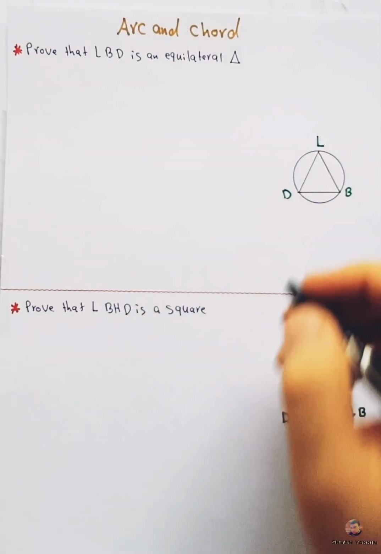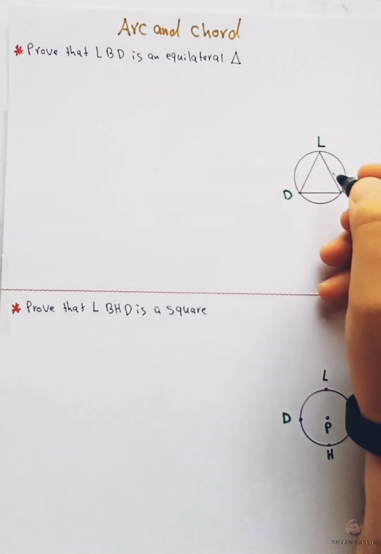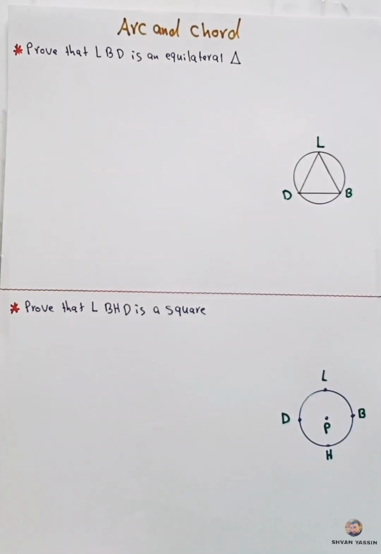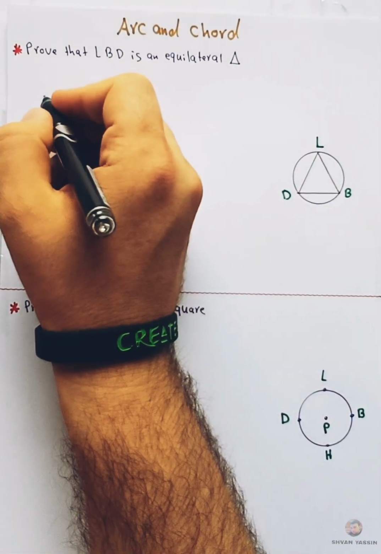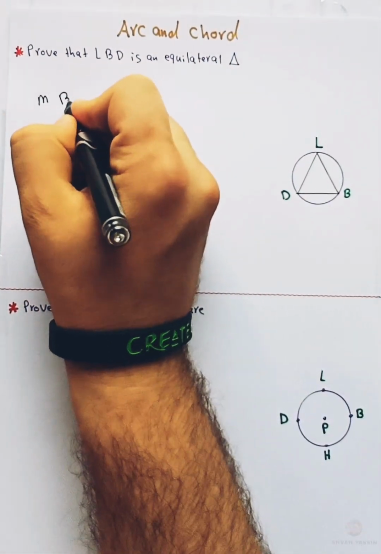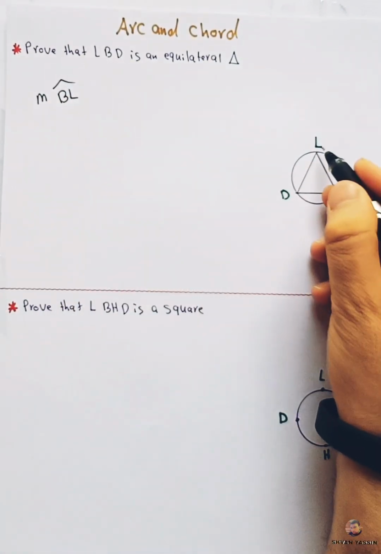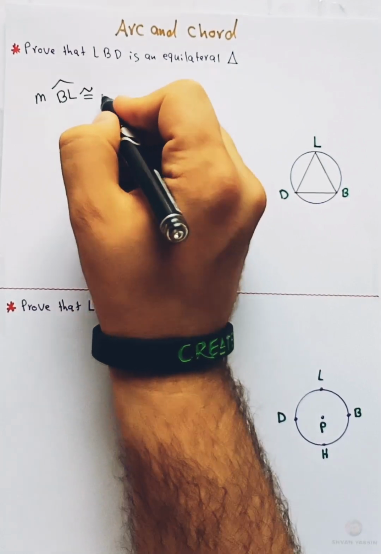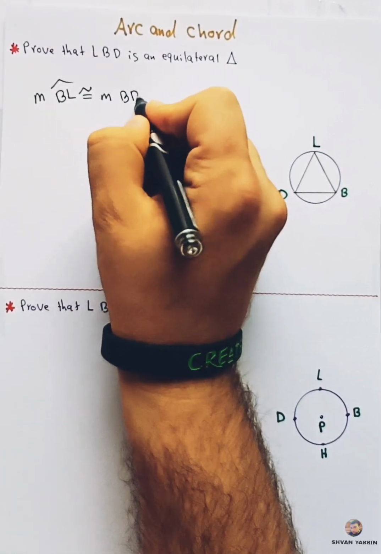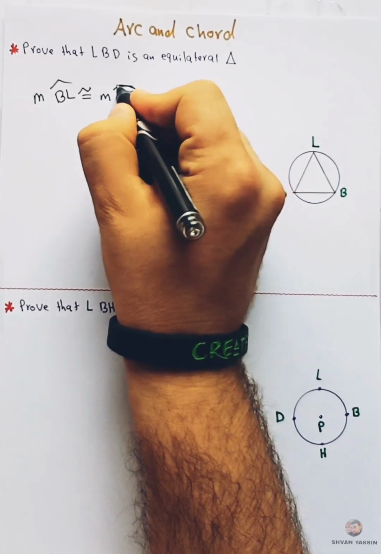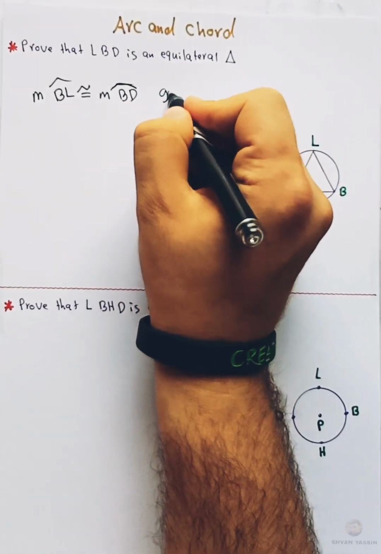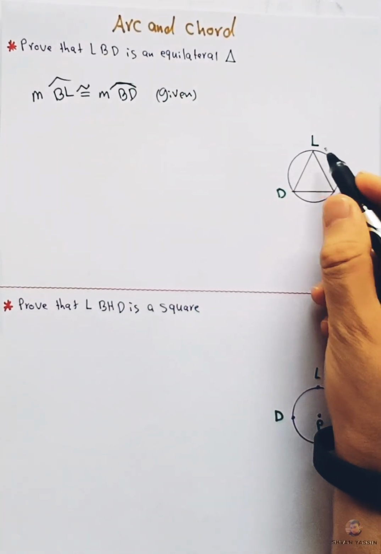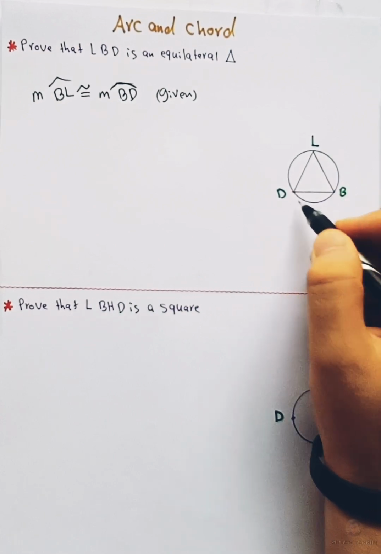So in this example we have to prove that the triangle LBD is an equilateral triangle. So the measure of arc BL is congruent to, or equal to, the measure of arc BD. This is given. These two arcs are congruent, LB and BD.